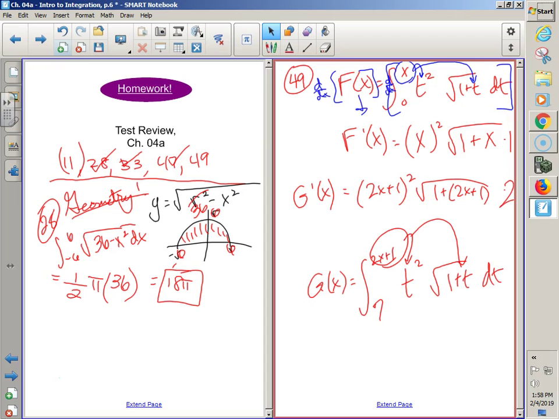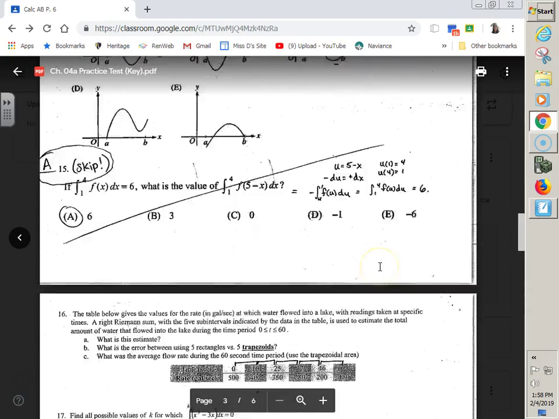Is there anything, really quickly, I might not be able to do it, but I can answer it, that you guys are confused about on the practice test? Number which one?